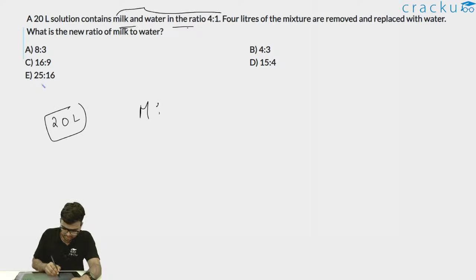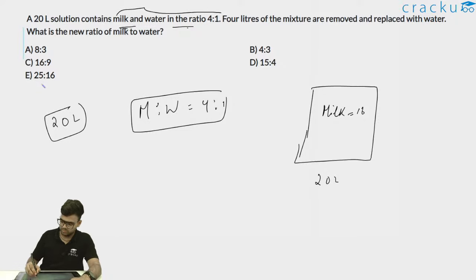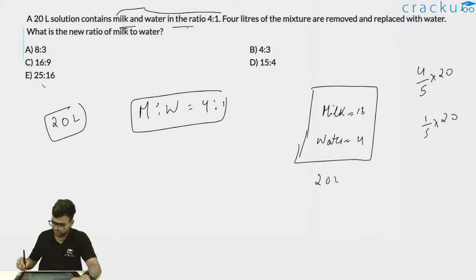So milk is to water is equal to 4 is to 1. So thus if this is a container which contains 20-liter solution, milk will be 16 liters because it is 4:1. So milk can be 4 by 5 into 20 and water will be 1 by 5 into 20. So milk is 16 liters and water will be 4 liters. So milk is 16, water is 4.